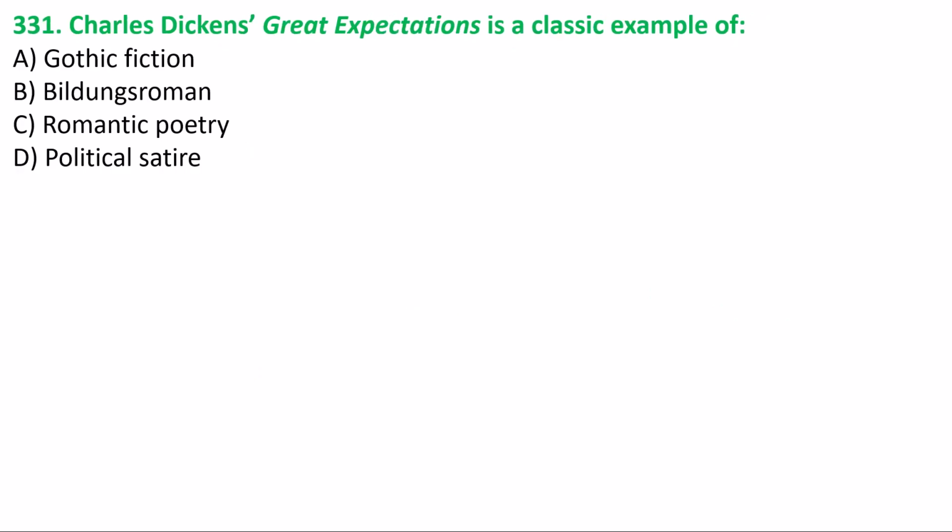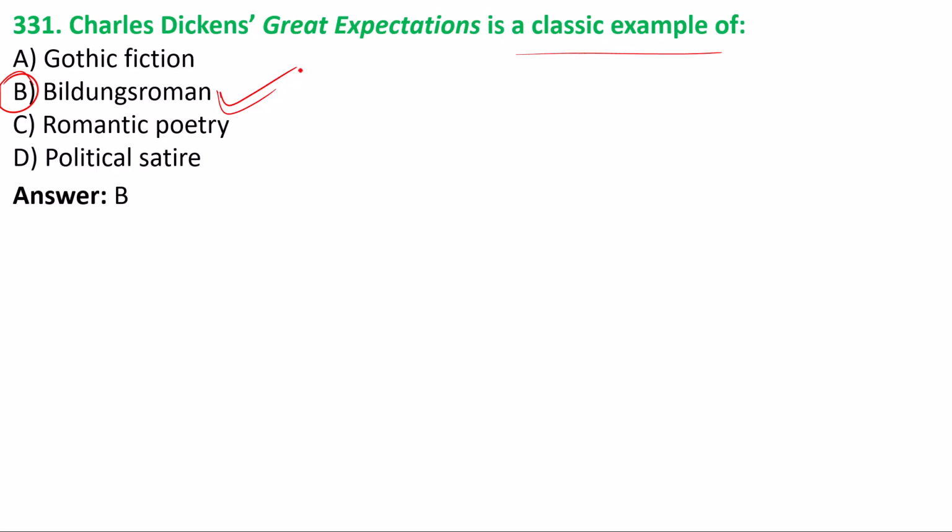Next one we have: Charles Dickens' Great Expectations is a classic example of what? Option B is the correct answer. Bildungsroman. I had already told you, this is a term related to the development of a hero's personality from the start to the end, how he was in the starting phase of life, how his personality developed, and what kind of changes he went through as time passed in his life.